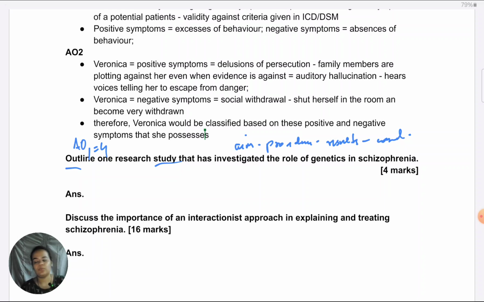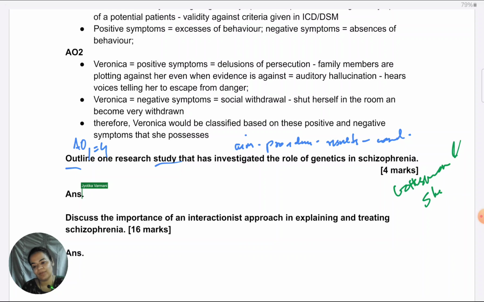Now, considering which possible studies there are, like I said, number one choice would be Gottesman and Shields. Also, this has happened in class practice, that's why I'm mentioning it. Many students, because they do so much depression, what comes to their mind whenever they see a genetic study is Kendler, or for some students even Caspi et al. Those are depression studies, they are not schizophrenia studies. So when you're planning this answer, just double check that you're not giving studies for some other disorder instead of schizophrenia.